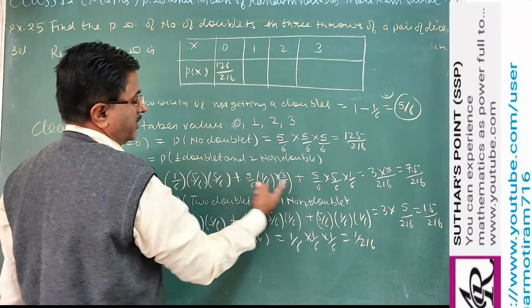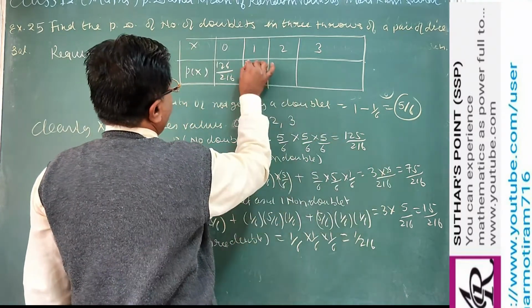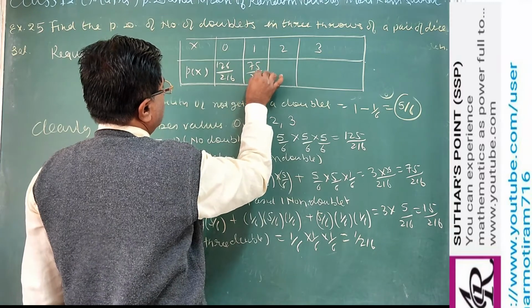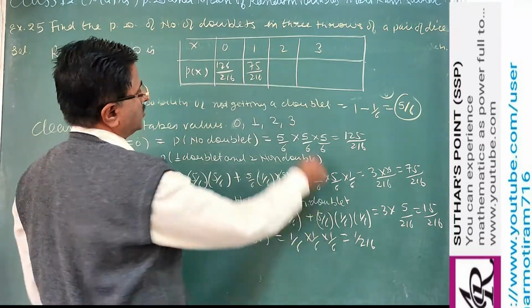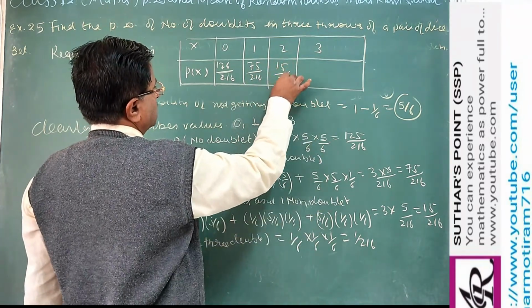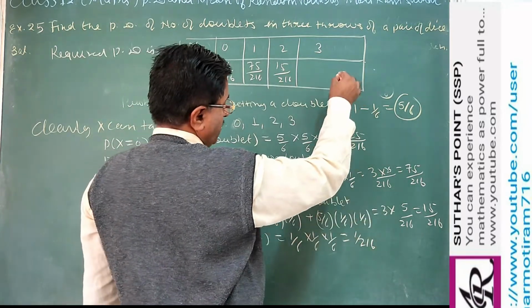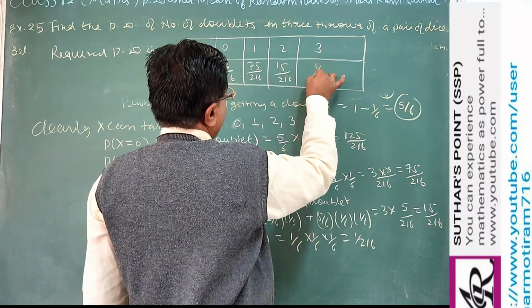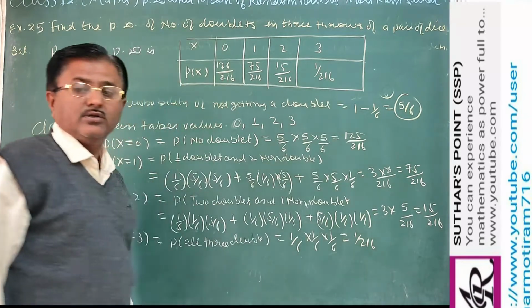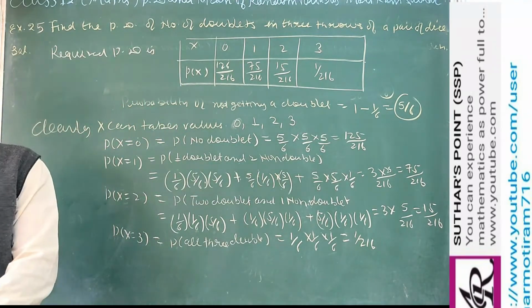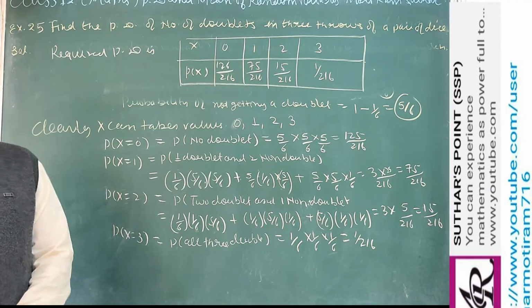What is the probability of getting 0? 125 upon 216. What is the probability of X equal to 1? 75 upon 216. X equal to 2? 15 upon 216. Similarly, the probability of getting all 3 doublets, X equal to 3, is 1 upon 216. So this is the probability distribution.